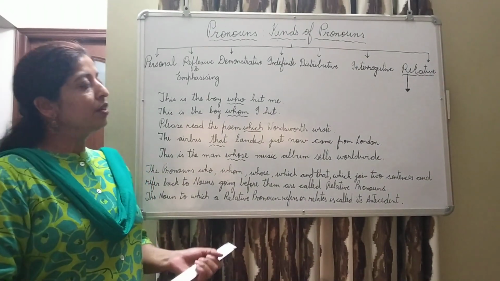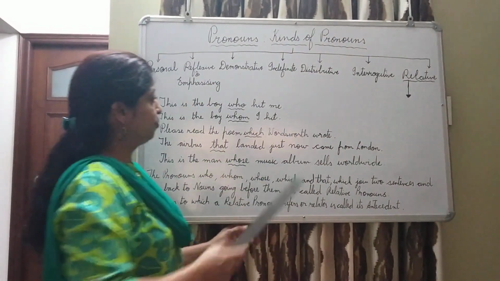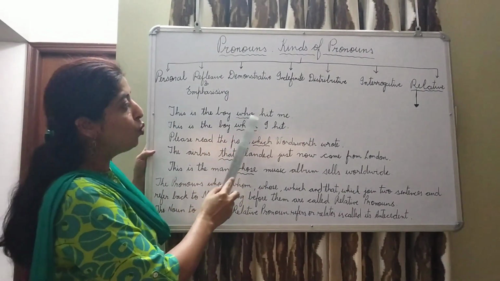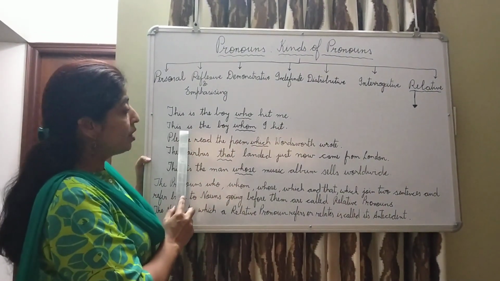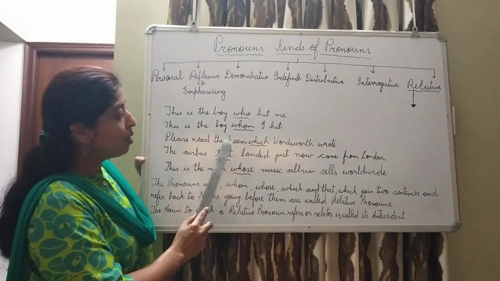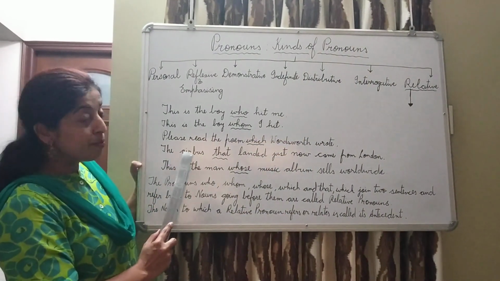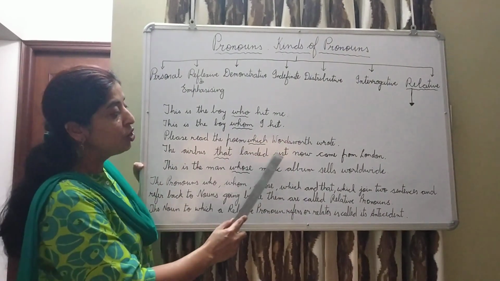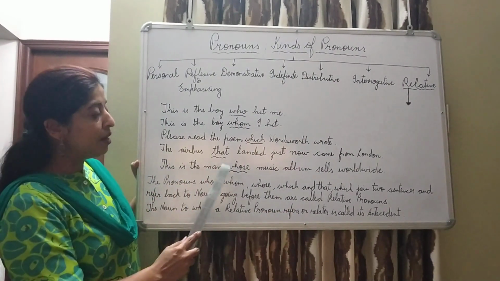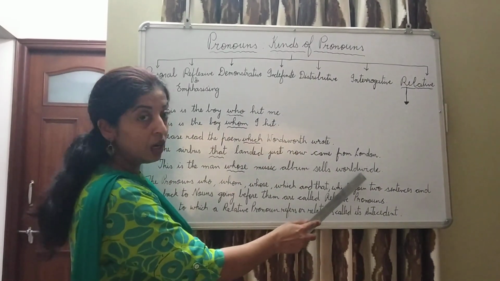Now children, the last, seventh kind of pronoun, relative pronoun. See these sentences. This is the boy who hit me. This is the boy whom I hit. Please read the poem which Wordsworth wrote. The Airbus that landed just now came from London. This is the man whose music album sells worldwide.